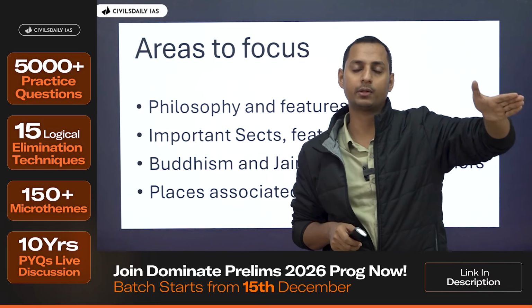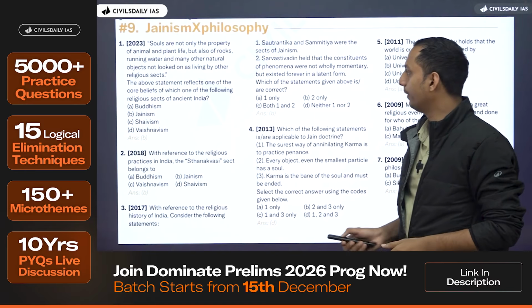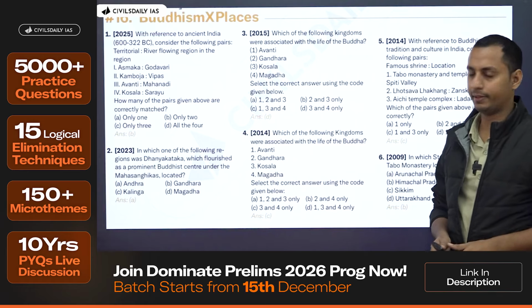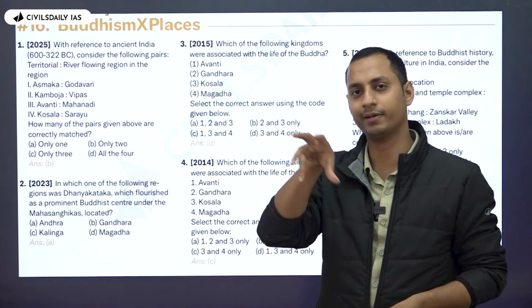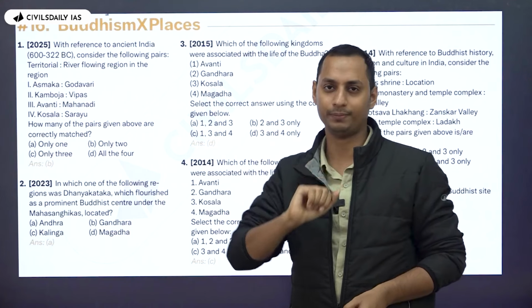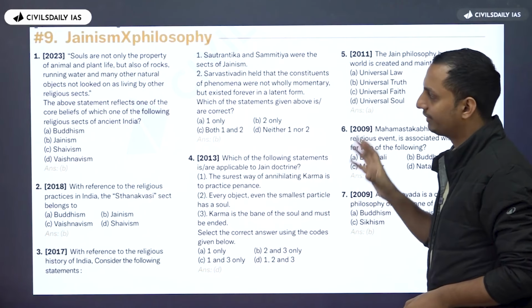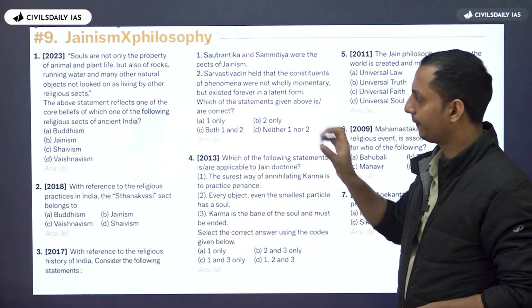So that is why in the question asked by UPSC, we could have eliminated Gandhara here and we could have directly got the answer. So just have a basic idea where Buddha and Mahavira roamed around. Now with respect to Jainism as well, it's almost the same.